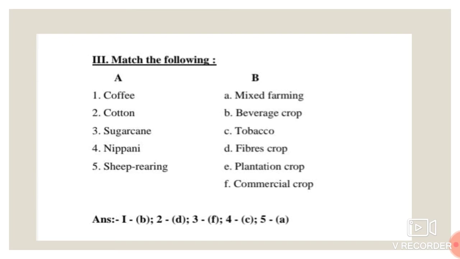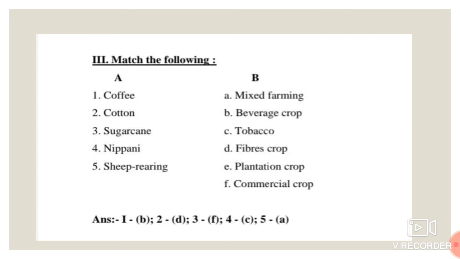Next one, third main, match the following. First one, coffee. Here coffee is a beverage crop. Second one, cotton. Cotton is a fiber crop. Third one, sugar cane. Sugar cane is a commercial crop. Next one, nipani. Nipani is tobacco. Next one, sheep rearing. It is a mixed farming. These are the match the following.